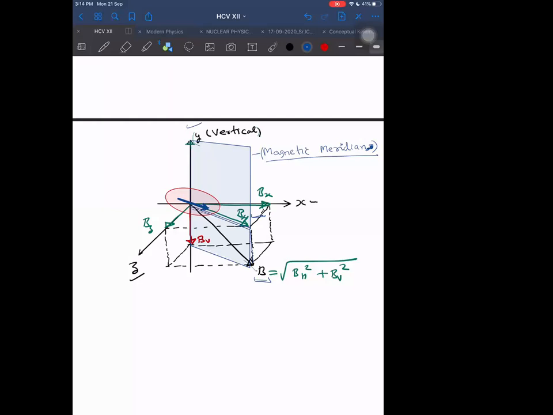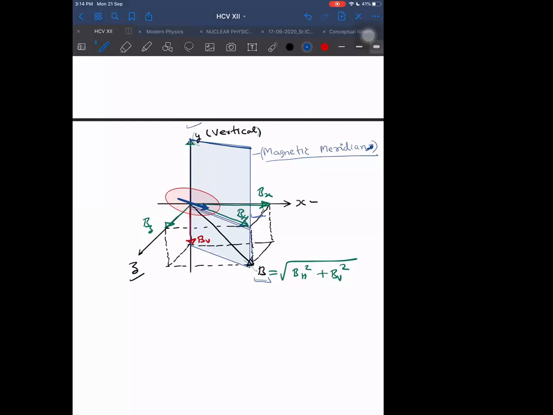Why can it not point in the net B direction? Because it is confined to moving only in the horizontal plane, so it will point in the BH direction. Once it has pointed in the BH direction, can we tell where the magnetic meridian is? Yes, I can tell. I can find out the magnetic meridian, because I know BH and I know vertical.